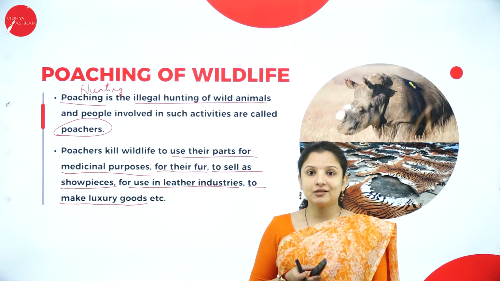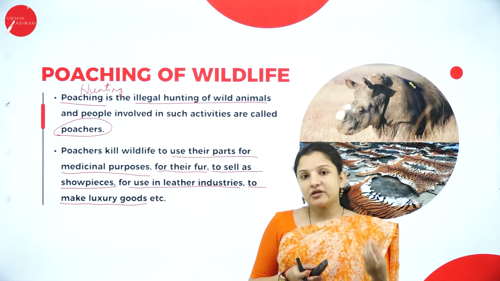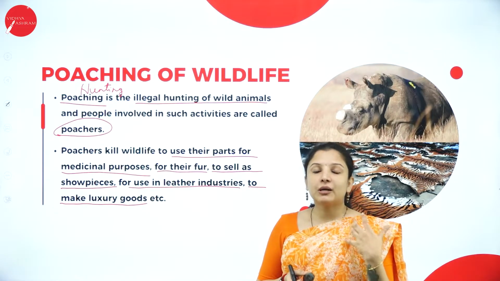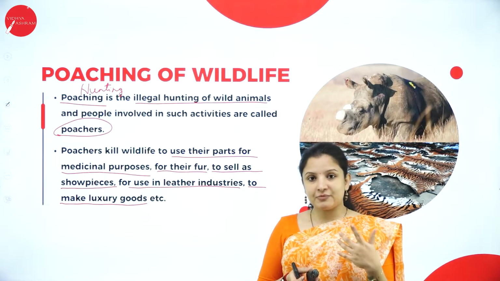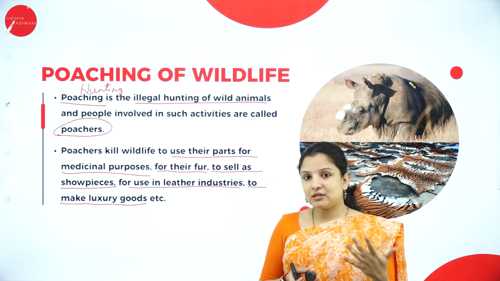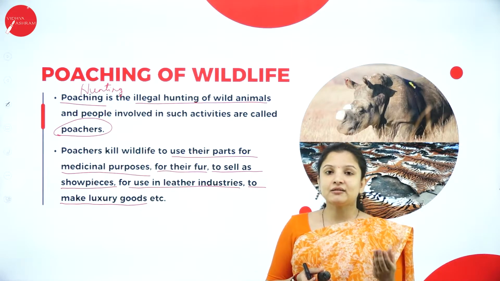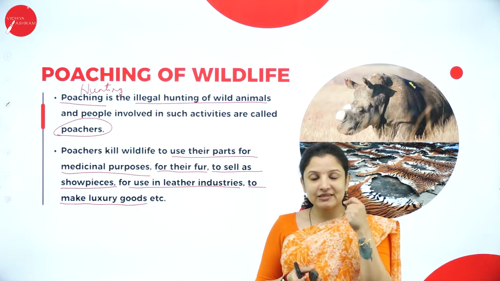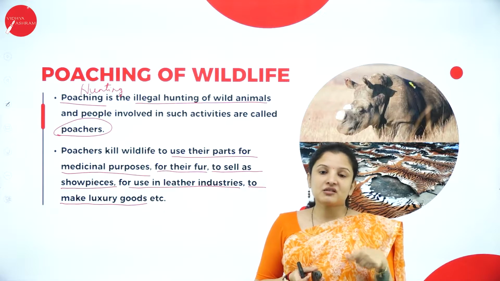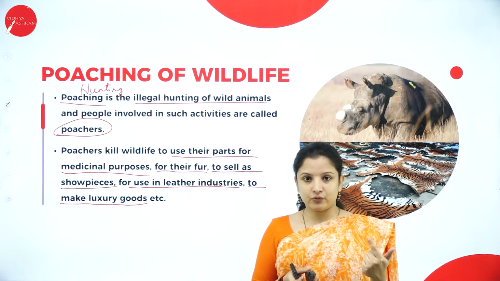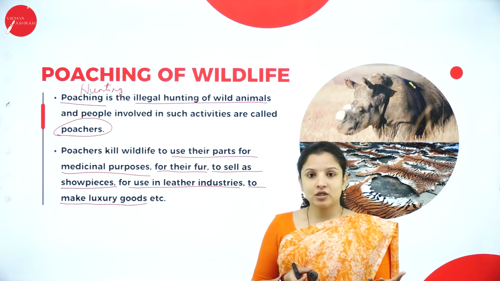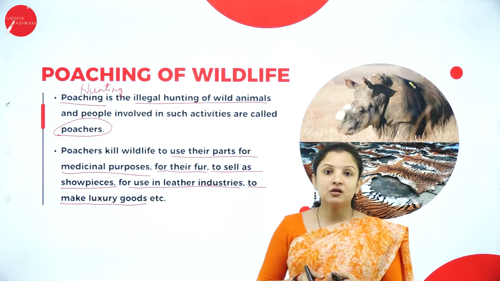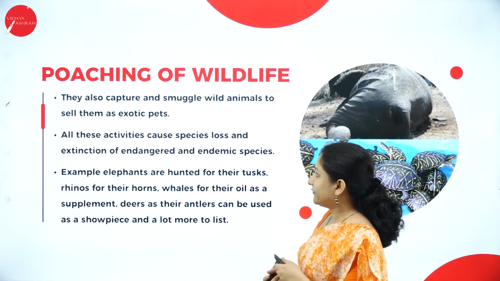And if it is not taken care of, or if strict laws and measures are not put in place to prevent poaching, then it can lead to complete loss of that particular animal species. And I had told you in some of the previous sessions, especially when we were studying the food chain and food web, that if one species is lost from the environment, it can alter the food chain and the food web, and it can completely alter that particular ecosystem. So poaching of wildlife is one of the major threats to biodiversity.